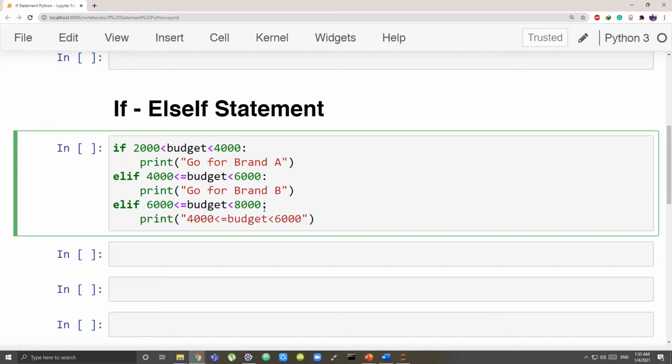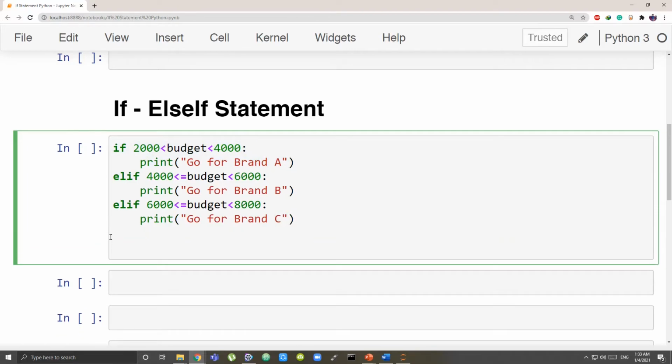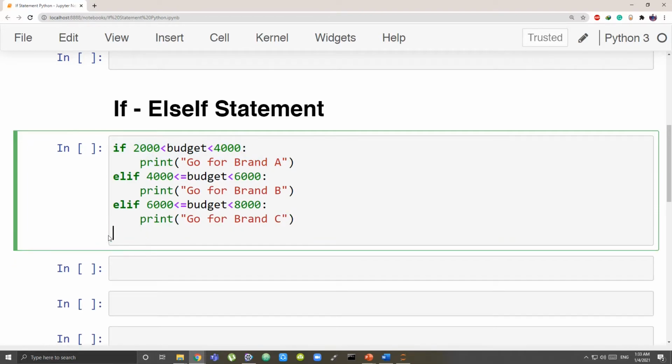Go for brand C. That's going to be printed. Okay, so you can see you are having many conditions to run. First it will go and see if the first condition is true, then go for printf. Also, after the if is completed, you have to write after the if over here. So again back to the alignment, print done.